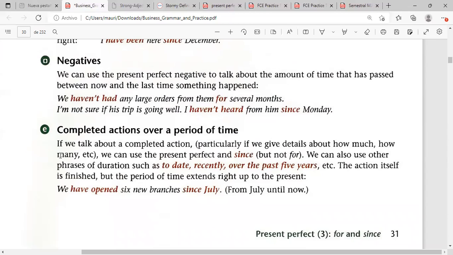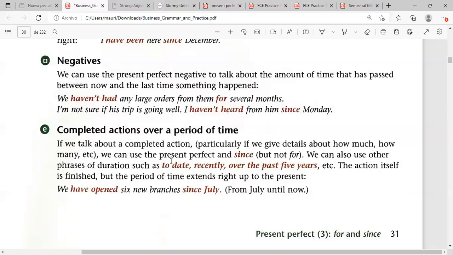In the last part, remember, these are also used to complete actions over a period of time. So here we also have time references. If we talk about a completed action, particularly if we give details about how much, how many, etc., we can use the present perfect and since, but not for. We can also use other phrases of duration, such as to date, recently, over the past 5 years, or past 5 months, or whatever you want to use.